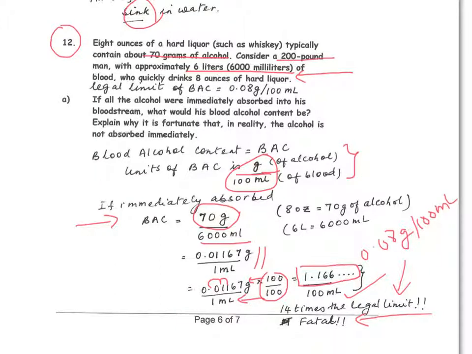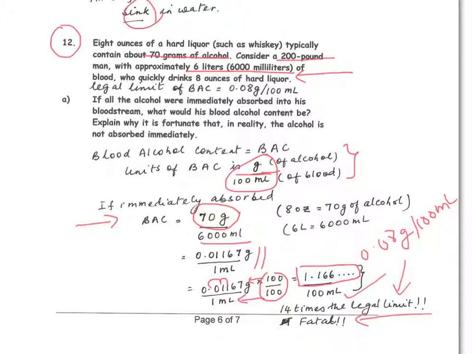In this problem, 8 ounces of whiskey, a hard liquor, would have 70 grams of alcohol. A 200-pound man would have approximately 6 liters or 6,000 milliliters of blood. If he quickly drinks 8 ounces of hard liquor, and if the alcohol in the liquor immediately gets absorbed into his system of 6,000 milliliters of blood, what would be the blood alcohol content?